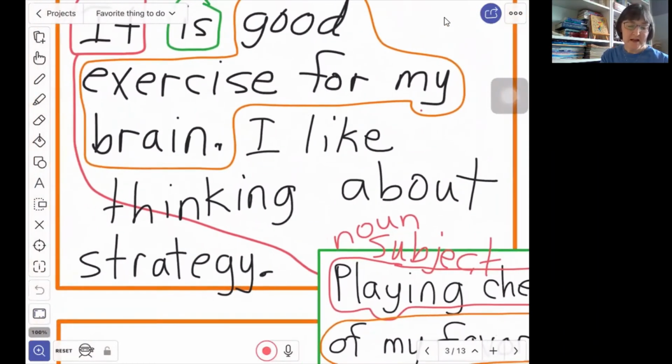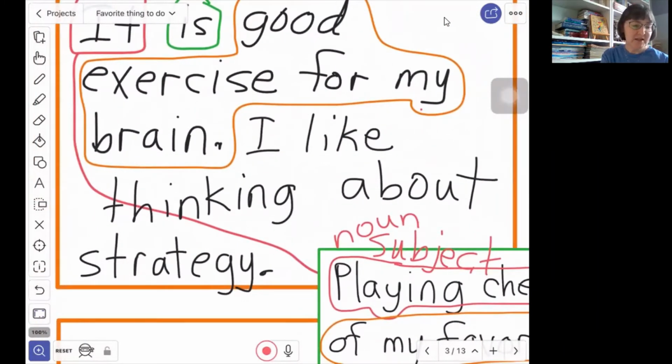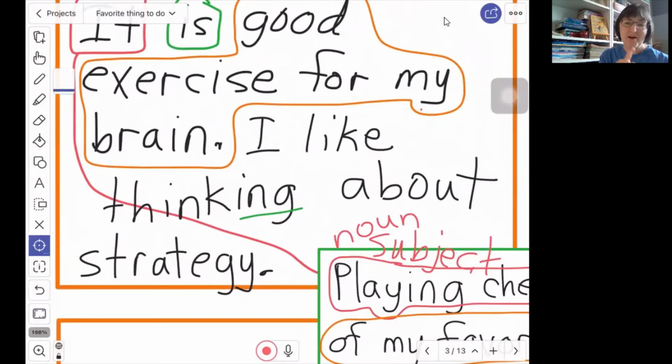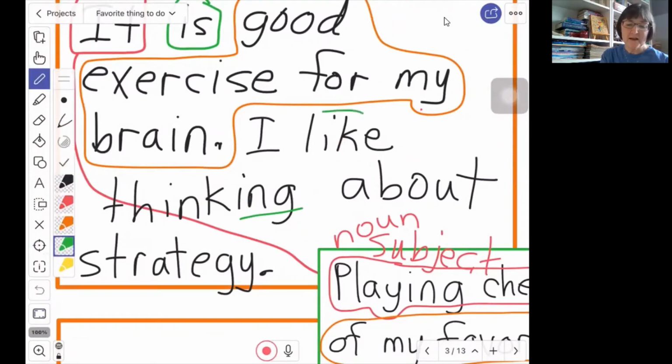In this sentence, I like thinking about strategy. I can see an ing word. Is this part of the verb? Well, remember our trick? We look at the word right before it. This is the word like. This is not the verb to be. So thinking in this sentence is not part of the verb. The verb in this sentence is like.